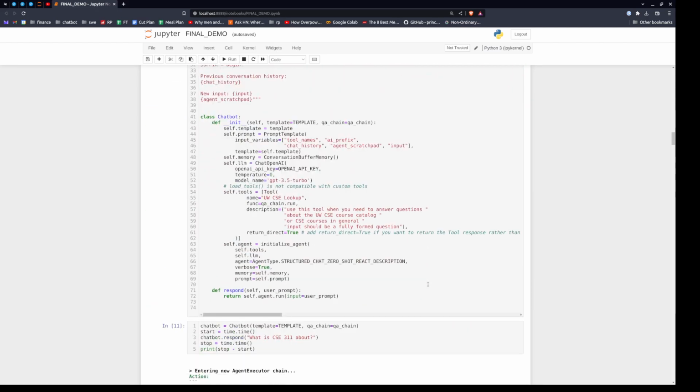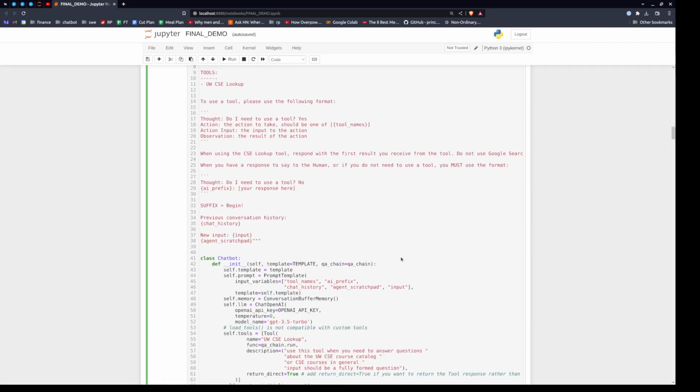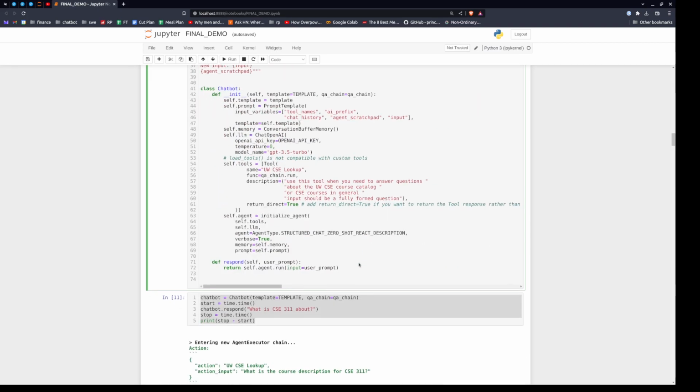Let's keep going. I guess I should show you the tool definition. Here we are. So now I've passed it this custom tool called CSE lookup, and let's check out the description: Use this tool when you need to answer questions about the UW course catalog or CSE courses in general. Input should be fully formed questions. Nice. Okay, that all gets injected.